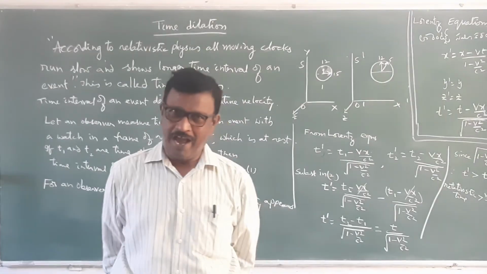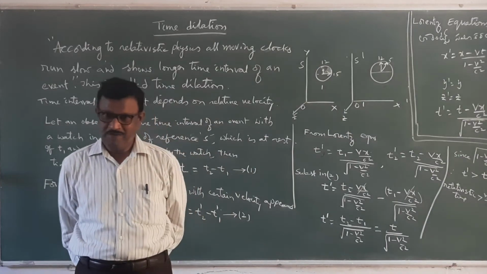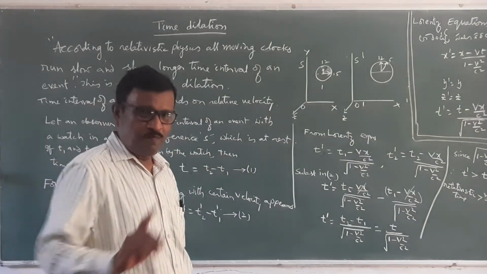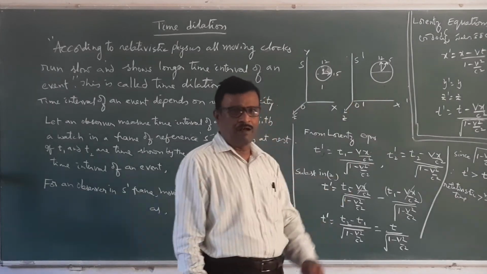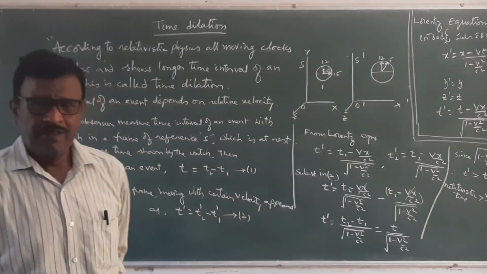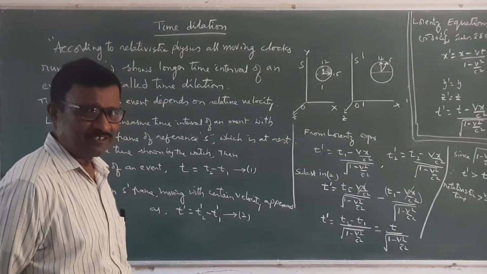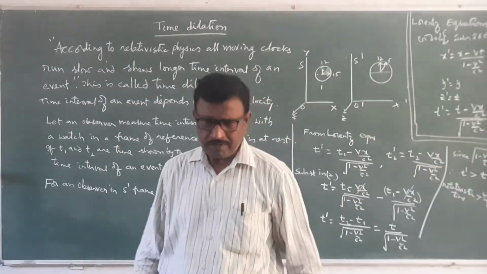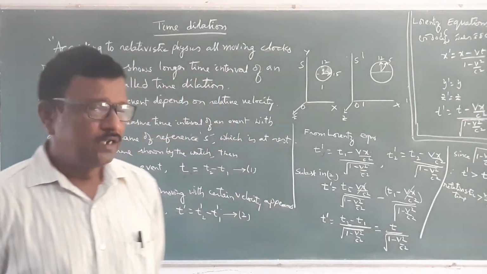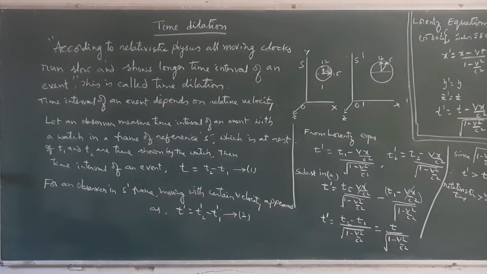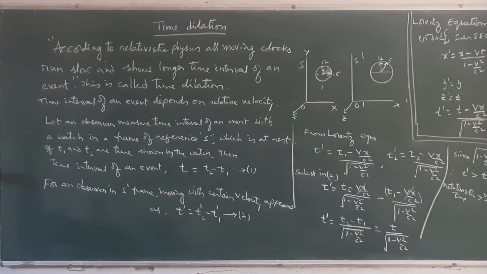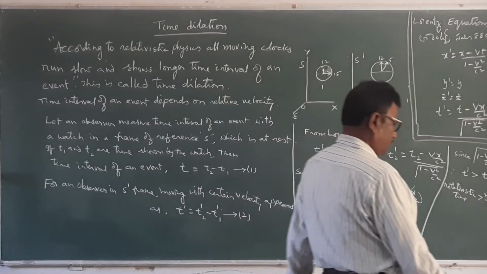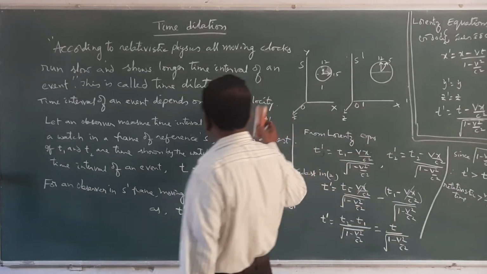Therefore, if we want to have more time for a day, more than 24 hours, you keep on moving in a frame which is moving with very high velocities. Okay? So, this is the case. Now, why is the time interval more for an observer who is present in a moving frame of reference? That can be explained in this manner.